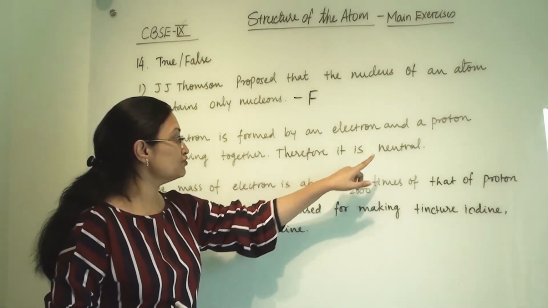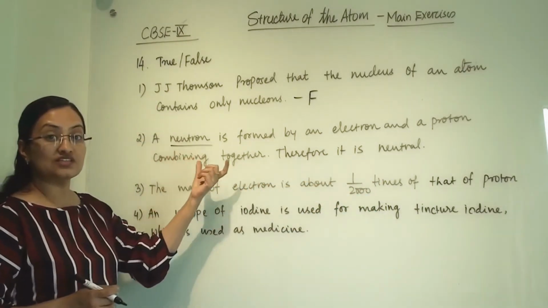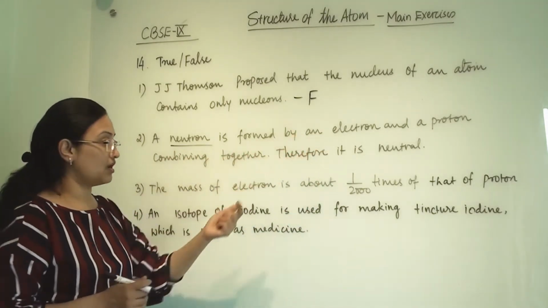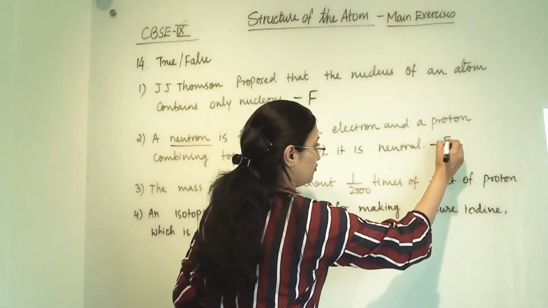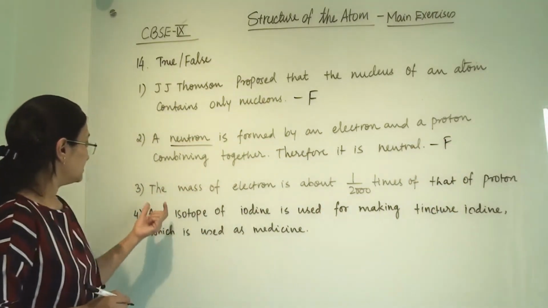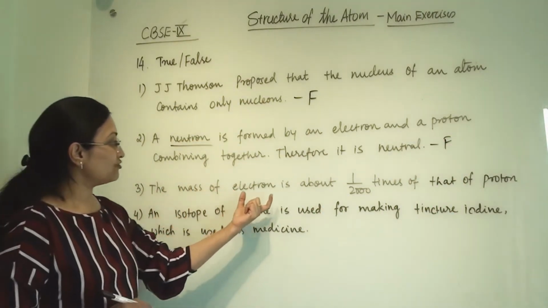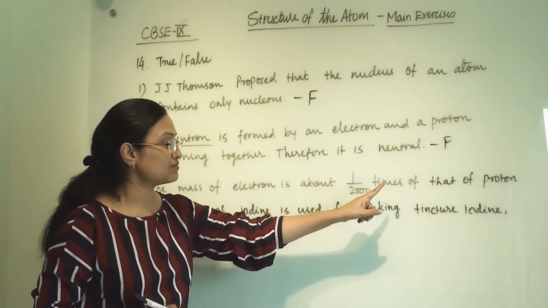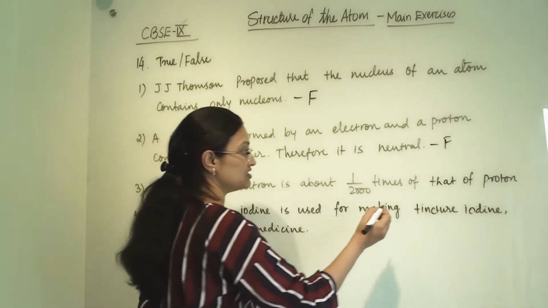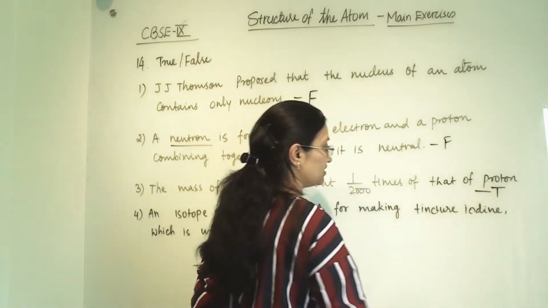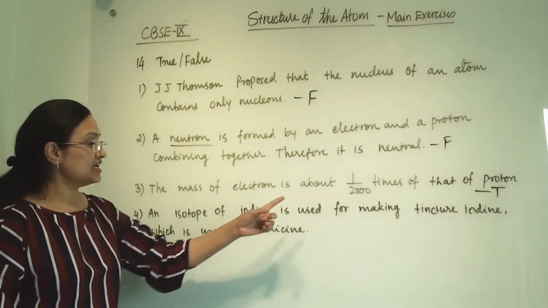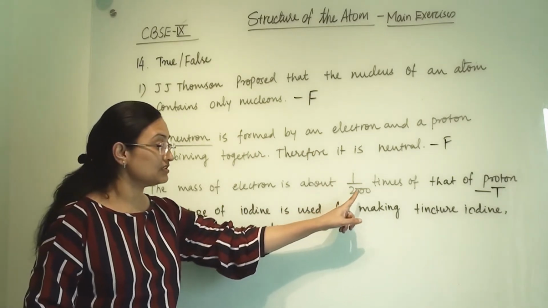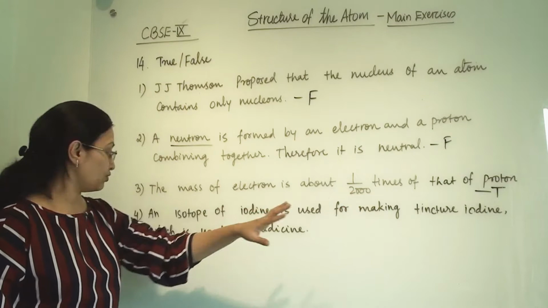Second is, a neutron is formed by an electron and a proton combining together. Therefore, it is neutral. Now, neutron is not formed via electron and proton combining. So, this is also false. Third, the mass of electron is about 1 divided by 2000 times that of the proton. So, this statement is true. Mass of electron is about 1 divided by 2000 that of the proton.